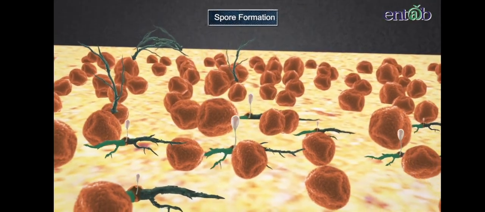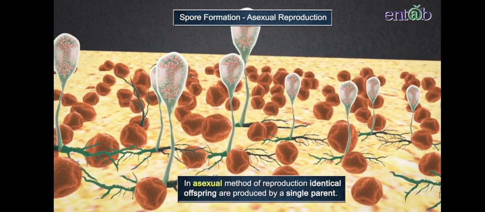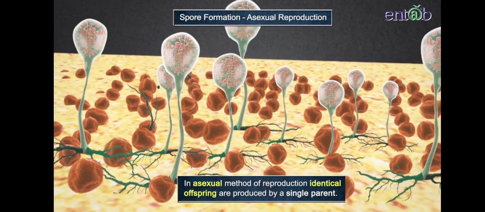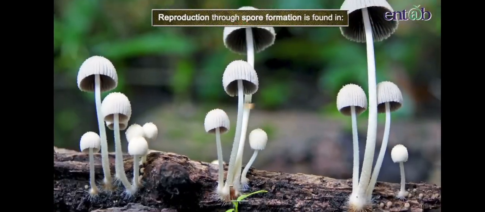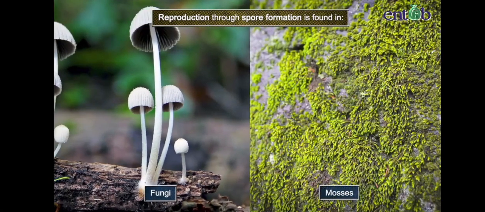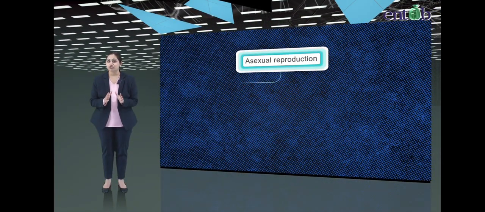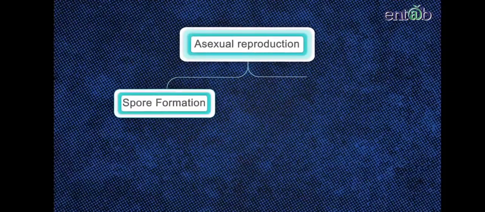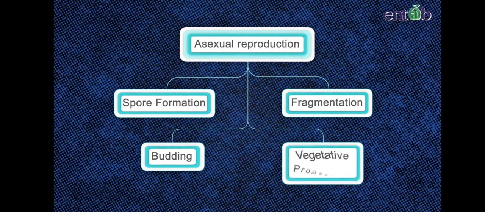Reproduction through spore formation is a method of asexual reproduction. In this method, identical offspring are produced by a single parent. Apart from fungi, mosses and ferns also reproduce through spore formation. There are other methods of asexual reproduction too, like fragmentation, budding, and vegetative propagation.